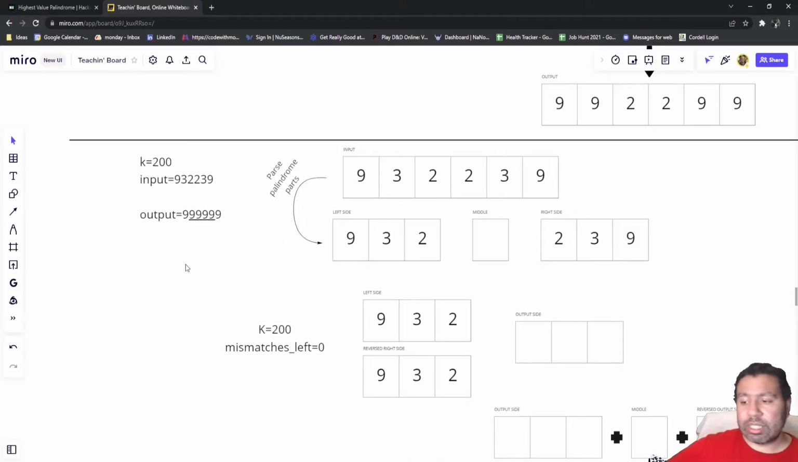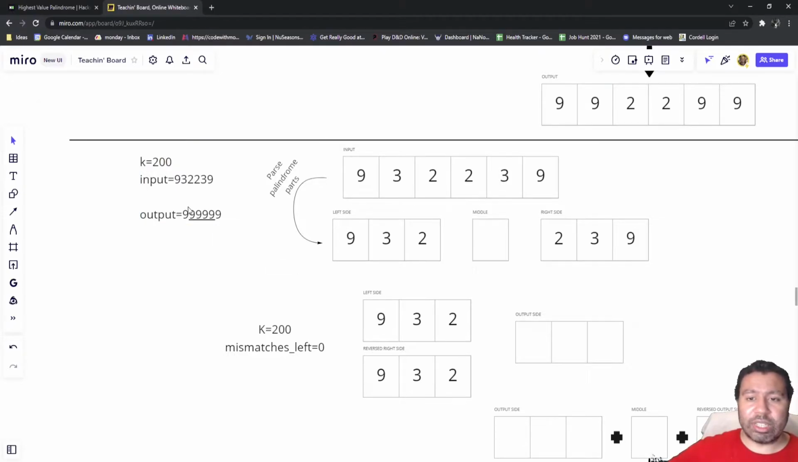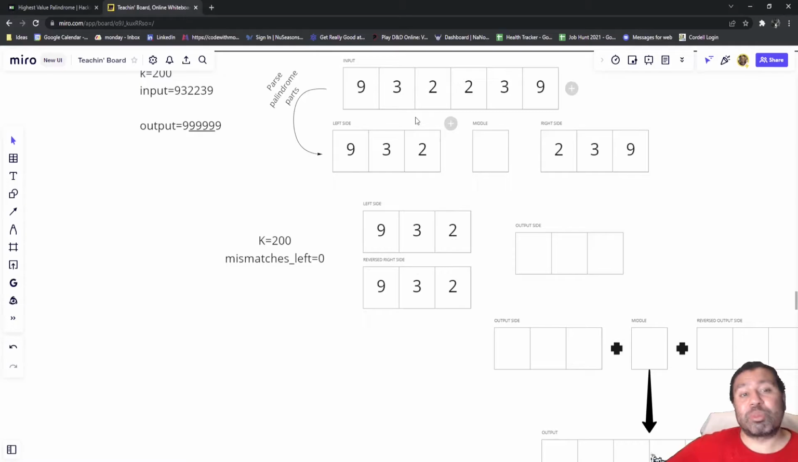So here we have essentially the exact same problem, except our K is equal to 200. So we have plenty of alterations. We can just change everything we want, essentially. So there's really not much difficulty here because we have so much surplus that we can just change literally everything to a 9. Whether or not it's even a mismatch, we can just change it to a 9, right? So in this case, it's pretty simple here.